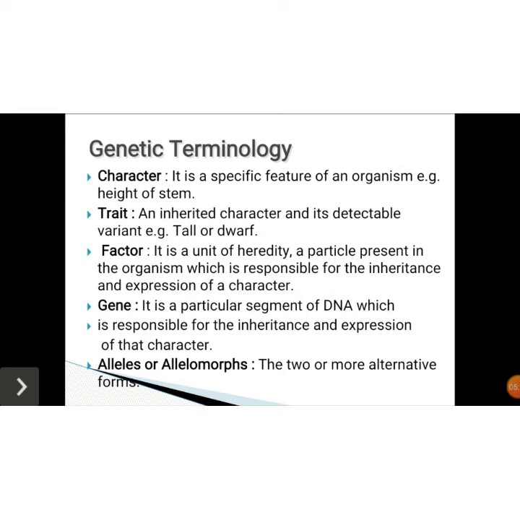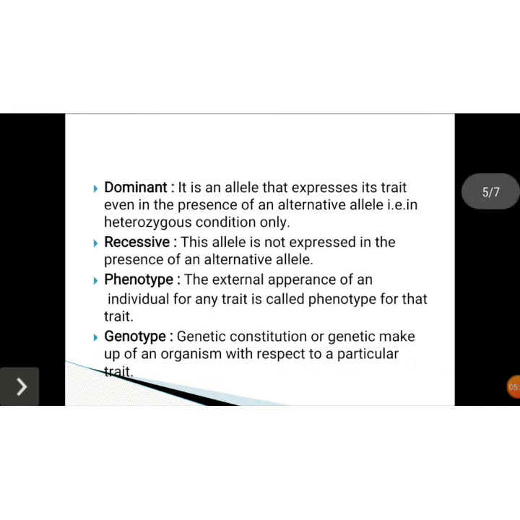Next, coming to the allele or allelomorph, that is nothing but two or more alternative forms. Next, coming to dominant and recessive. Dominant expresses its character, recessive does not express its character. For example, if one parent is tall and one parent is short, tall we call the dominant, and short, dwarf, we call the recessive. The dominant character may be transferred to the offspring, and the offspring may be tall.